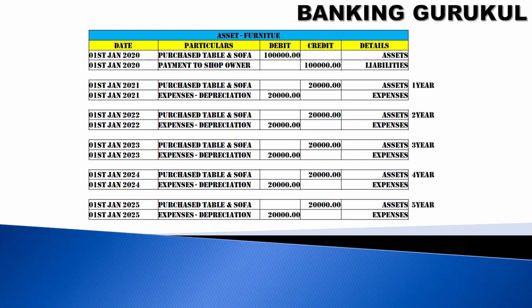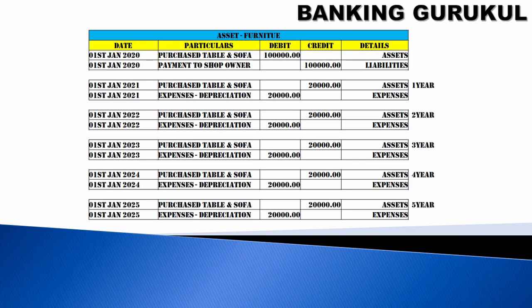In year 1, I bought 1 lakh rupees worth of table and sofa, and I paid the amount to the vendor or shop owner. So now my asset is debited 1 lakh rupees. Every year I'm debiting 20,000 to depreciation, which is an expense, and crediting the asset.